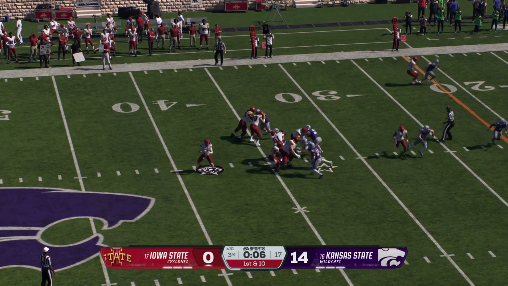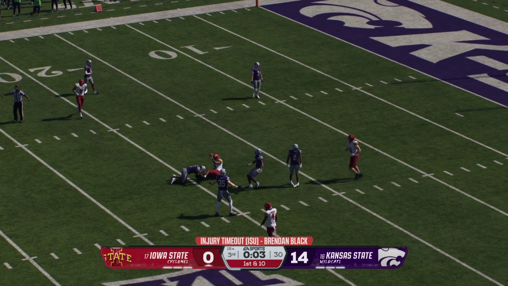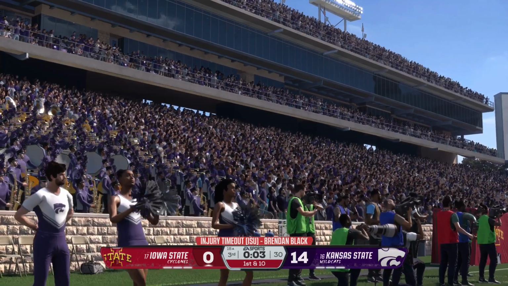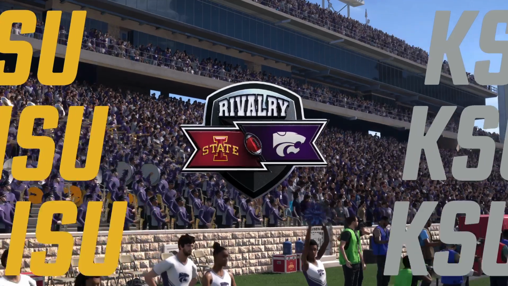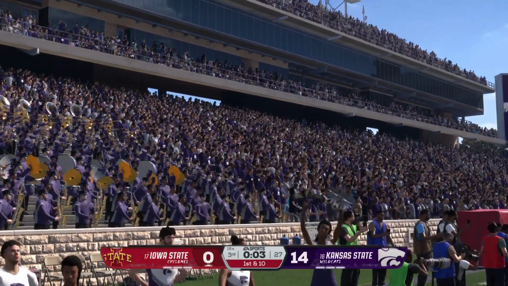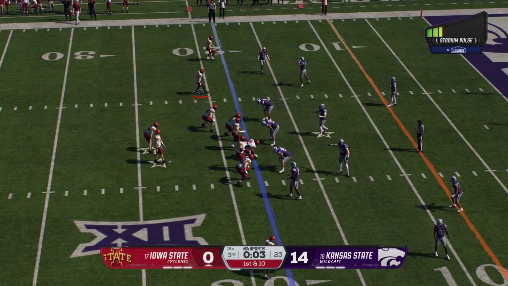Off the play fake, looking to throw. Lets it fly to the wideout. Makes the catch downfield. And they bring him down, but that's enough for a first down as the clock runs down here in the 3rd quarter. Looks like a player is down injured at that last play. We'll take a timeout while they check it out. This should be the last play of the quarter.